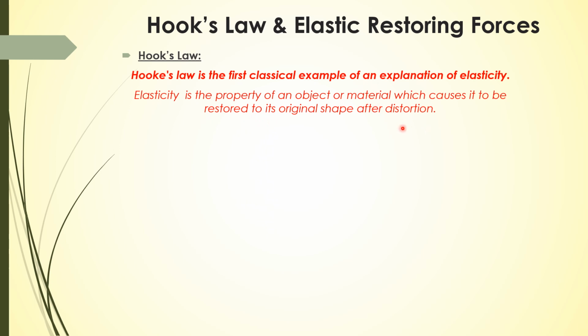This means that when we apply some amount of force on a system, and after removing that force, the system will regain its initial position. So this is known as elasticity. The best example is our rubber band: when you stretch it and release it, the rubber band will retain its original shape.